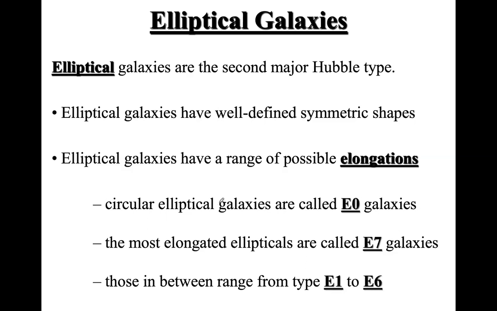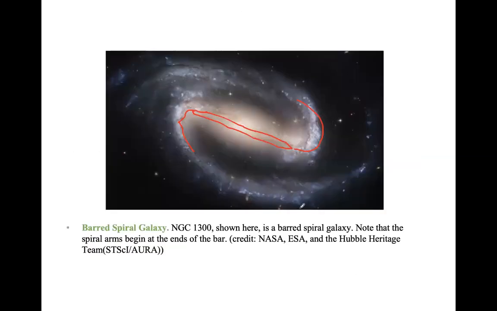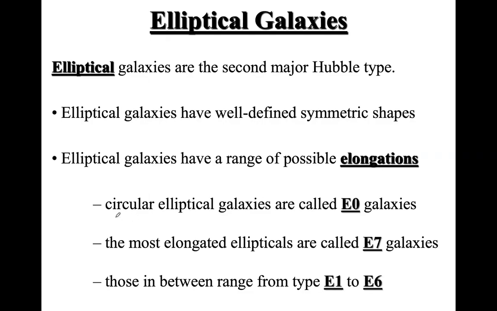So that's about spiral galaxies. The elliptical galaxy is the second major Hubble type that you see in the tuning fork diagram. Elliptical galaxies are also subdivided depending on their elongation. The circular type is called E0, and the most elongated ellipticals are E7.